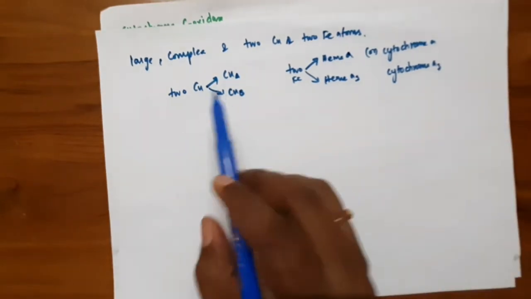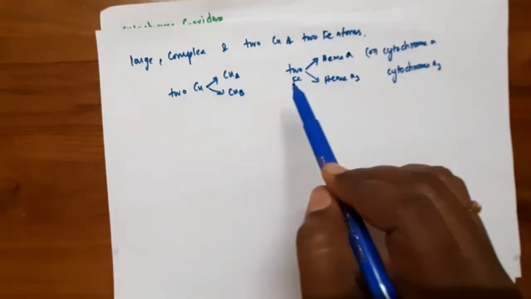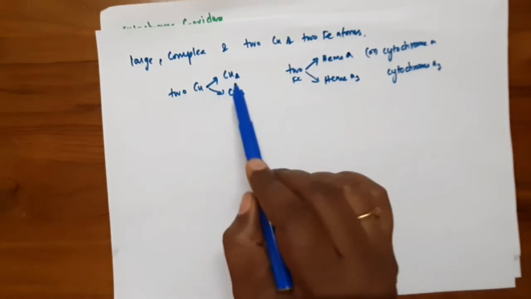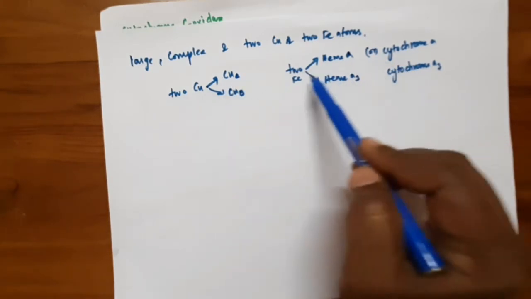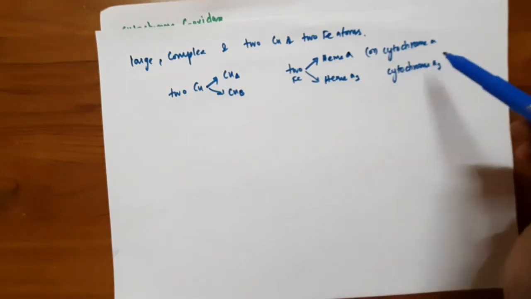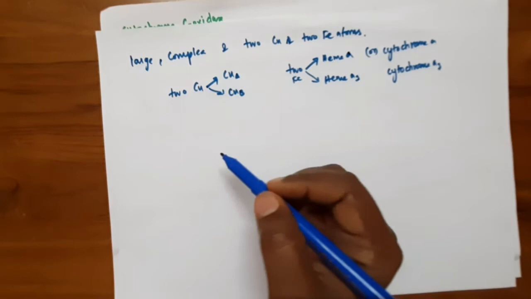So this cytochrome C oxidase is made up of two metals, copper and iron.